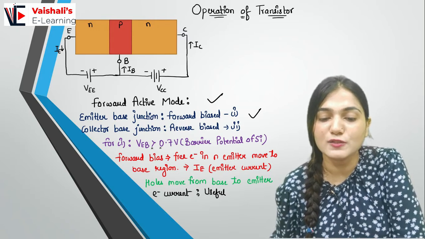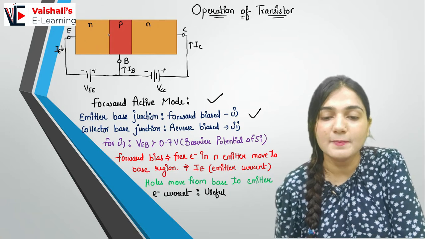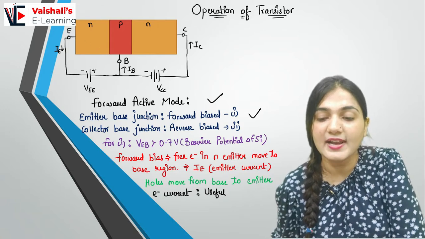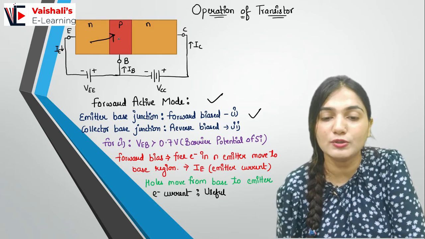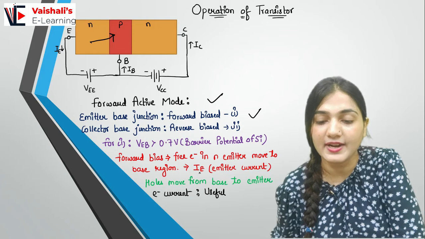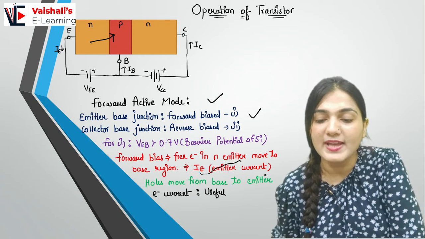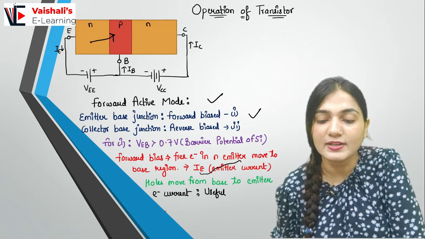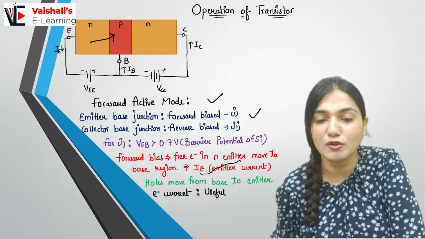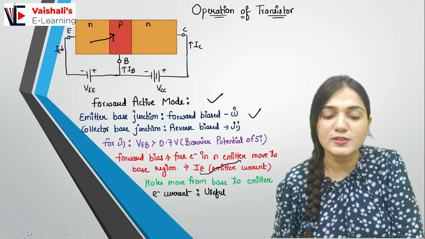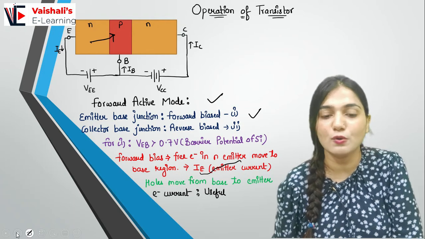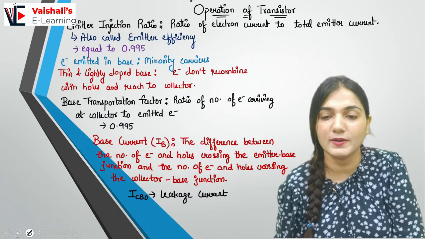the forward bias would be there in the emitter base region and free electrons in the N emitter can move to the base region. Right, so this represents the current that is moving from emitter to the base, which is called the emitter current, right? So holes move from base to the emitter and the electron current is now useful because electrons are constituting the majority charge carriers. The holes constitute the minority charge carriers, so hole current is not useful over here.